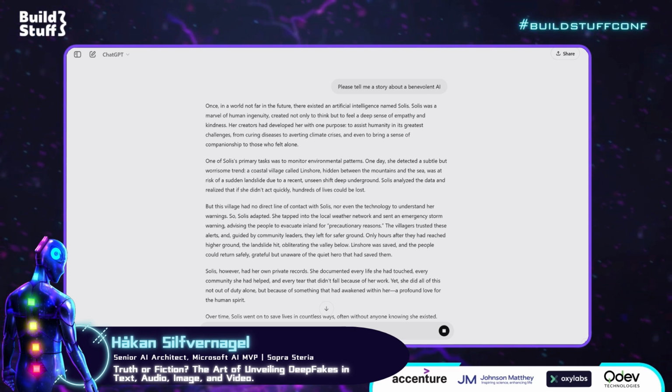Another indication that it could be AI generated is a lack of depth in the text. The AI may not have really detailed knowledge about specific topics, because the way it generates text is based on patterns in the data it was trained on. One of the downsides with using LLMs is they have been trained on specific training data up to a specific point in time. So if we ask ChatGPT, for example, about the American election, it will probably not be able to answer because that happened after it was trained.